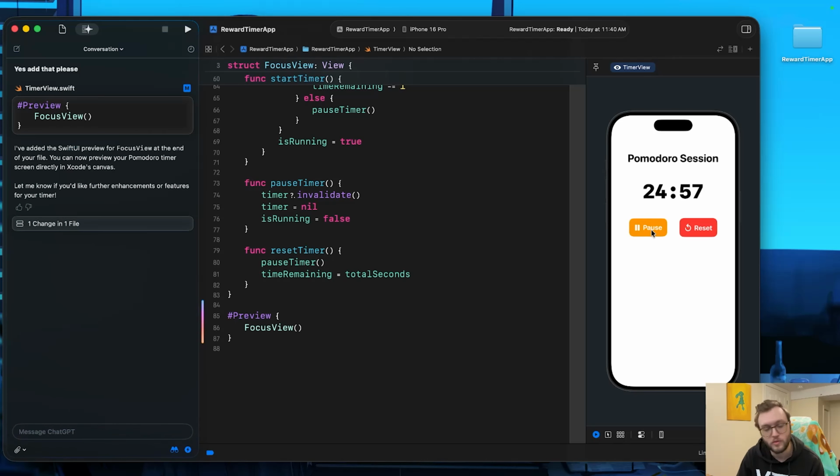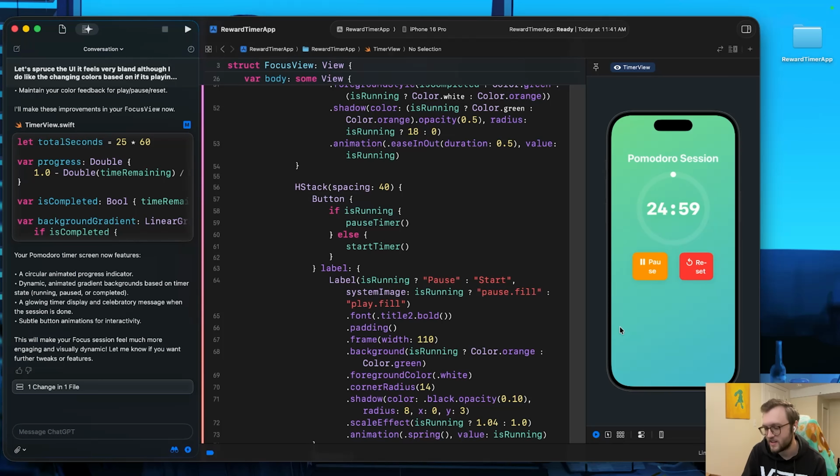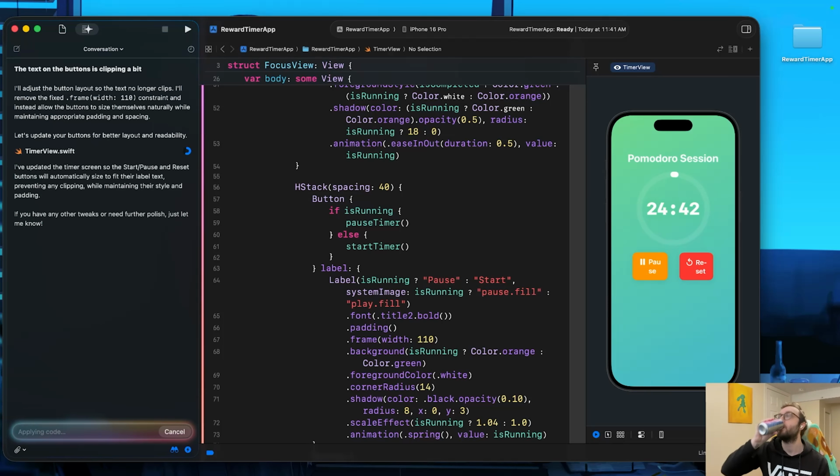Honestly, pleasantly surprised with how the logic of the timer went and the eventual design. You'll see in a second that the accessibility wasn't perfect, but the design with this kind of progress wheel, changing the colors between the different states, whether it was running or being paused, honestly, it was really polished and it got the ask pretty much right away.